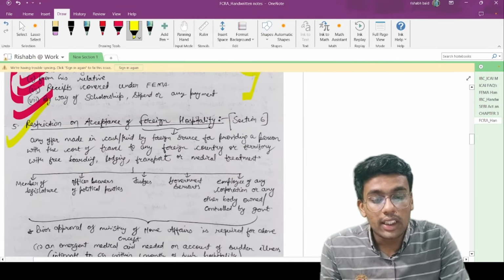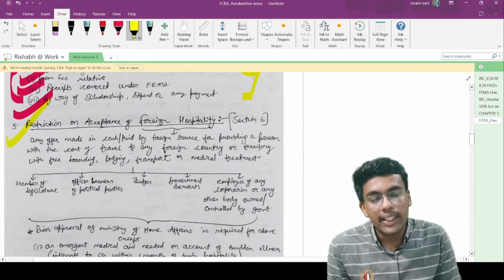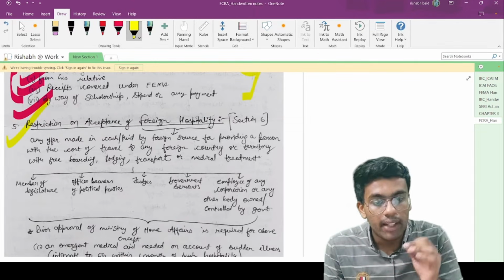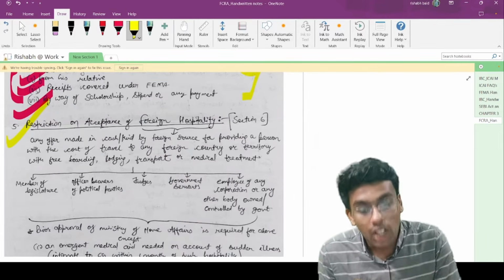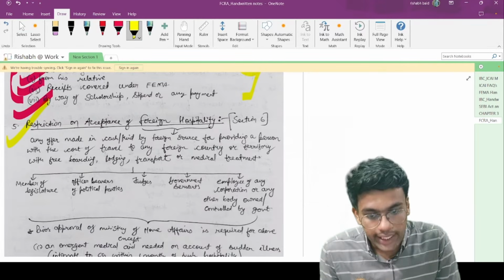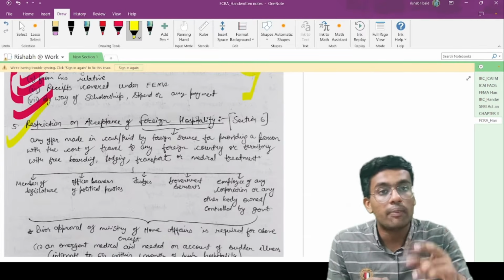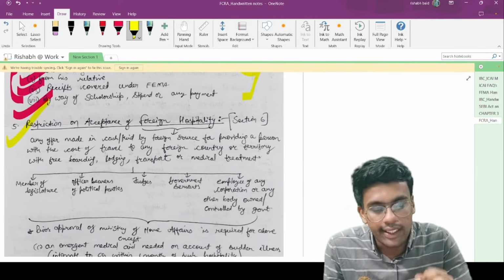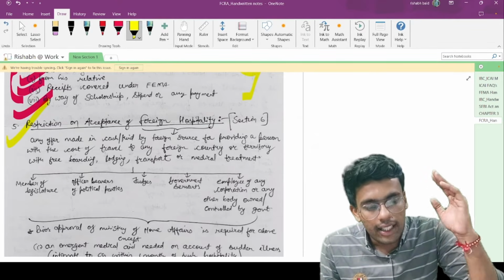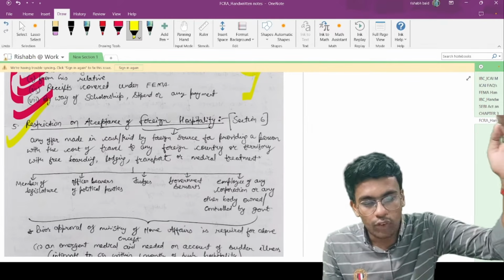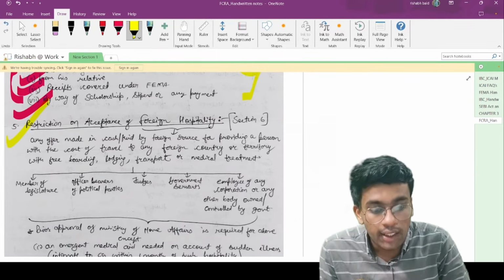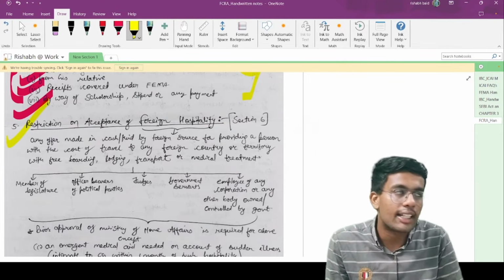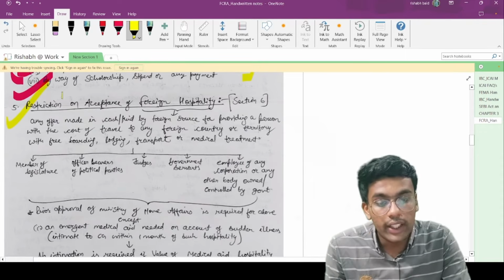Now, restriction on acceptance of foreign hospitality. What is the meaning of foreign hospitality? It means an offer, not being a casual one, made in cash or kind by a foreign source for providing a person with the cost of travel to any foreign country or territory with free boarding, lodging, transport, or medical treatment. This is considered as foreign hospitality. That means an Indian citizen is going outside India, and any foreign source provides the cost of travel, free boarding, lodging, transportation, or medical treatment, then that is considered as foreign hospitality. Now, who cannot accept foreign hospitality?